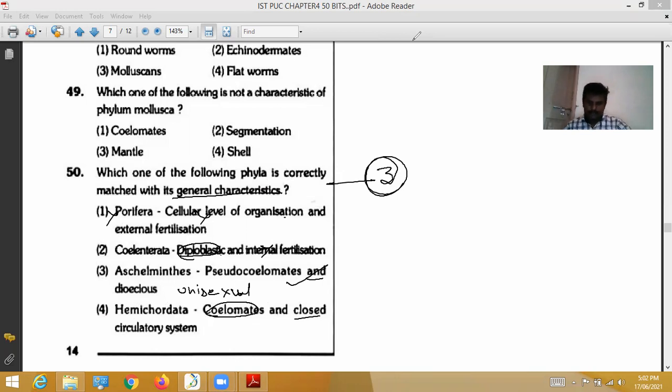Okay students, with this the animal kingdom bits are finished. Actually, many more bits are there. We cannot discuss many of them in this class, so I kept discussion to only a few bits. The remaining you have to read from your textbook. Thank you.